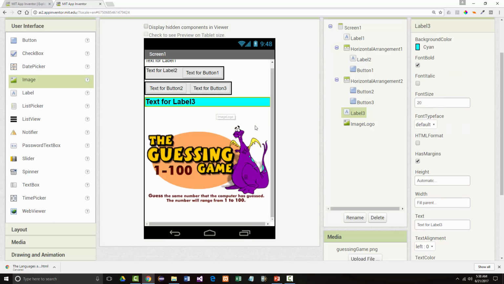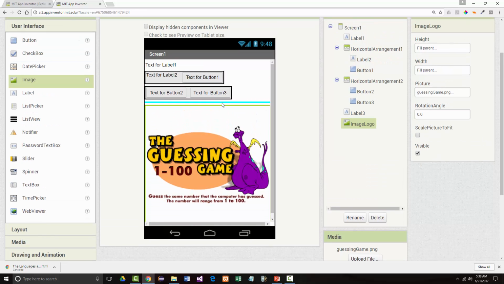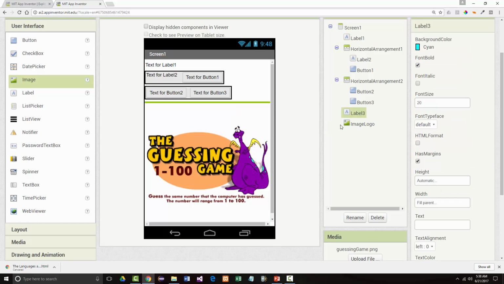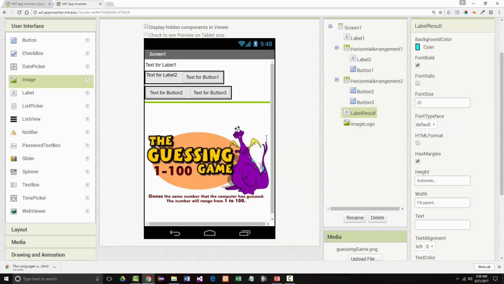That would work fine. It looks pretty small right now, but that'll get fixed as we go. The other thing we should do is change the name of it, and we'll call this label result, because that's what it's going to be.